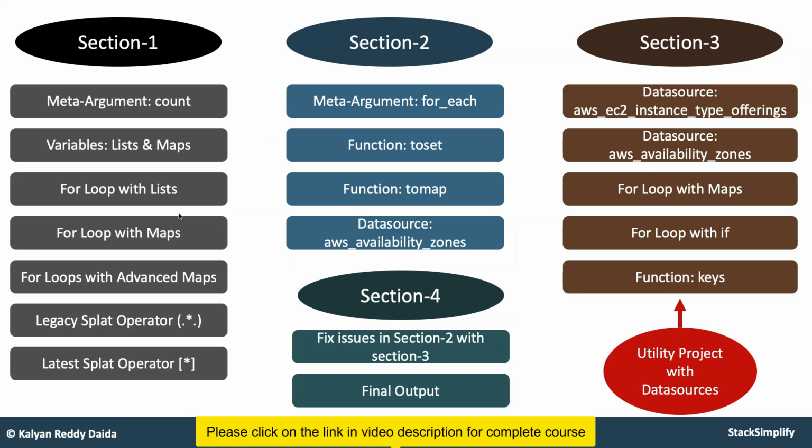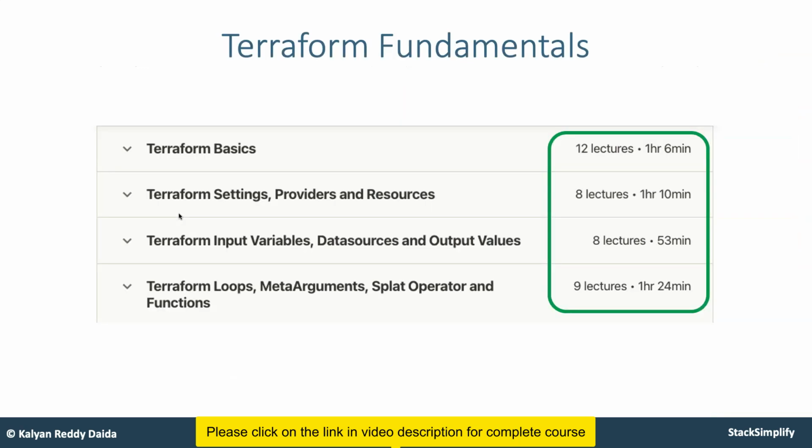From there you will move on to learn about the meta arguments of a resource, which is nothing but resource meta arguments like count and for each, and data source concepts, and lists and maps, for loops. All these concepts you are going to learn before getting into real world implementation. All these things you will implement and learn, and this might take close to 4 hours in the initial part, the Terraform fundamentals section. So you learn Terraform basics, Terraform settings, providers, resources, input variables, data sources, output values, loops, and meta arguments.